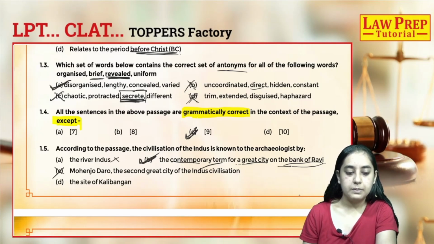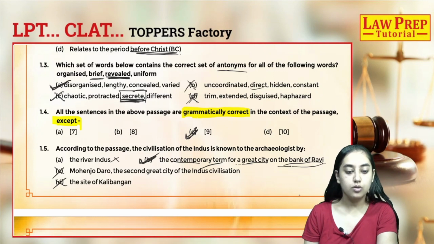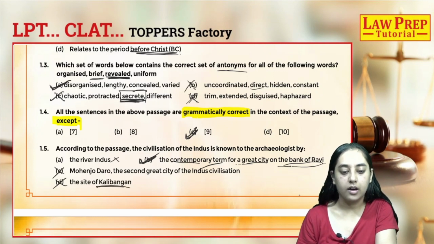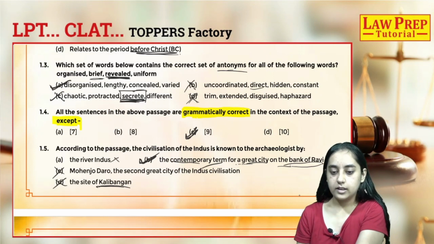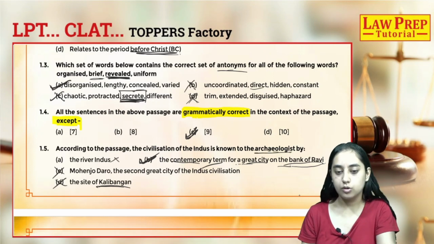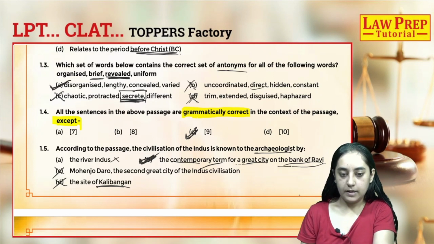And then the site of Kalibangan. The sentence does not talk about the site of Kalibangan. Kalibangan is mentioned previously in the passage, but not where it's talking about how the archaeologists know it. So our answer will be B.